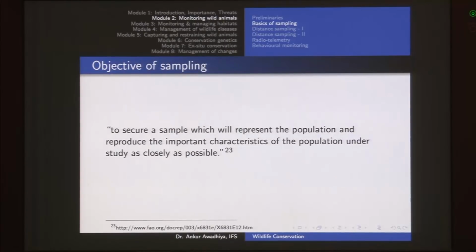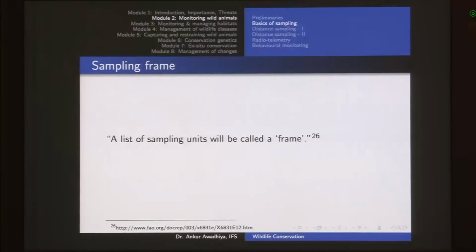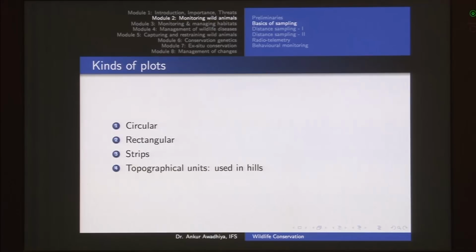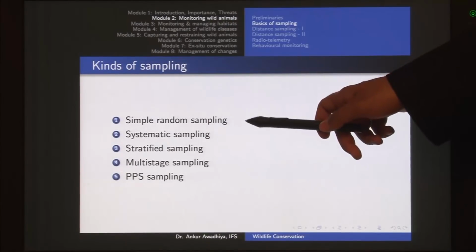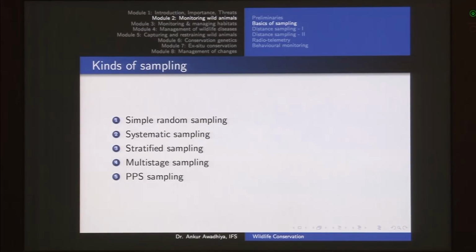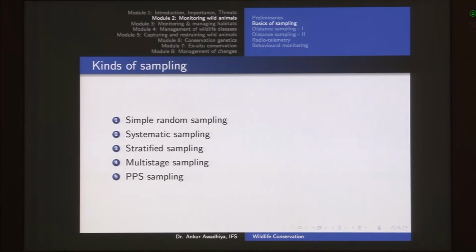So we want to have most of the characteristics of the census with as little effort and time as possible. Now we had all these definitions, so the definitions are important. Then we talked about different kinds of plots and different kinds of sampling. Now in this case, the definitions here are important as well. So in the case of simple random sampling, we have a situation in which every individual has an equal probability of being a part of the sample. So example, things like lotteries. In the case of systematic sampling, we go with a formula. So this formula could be, say, every fourth animal needs to be a part of the sample. So that would be a systematic sampling.